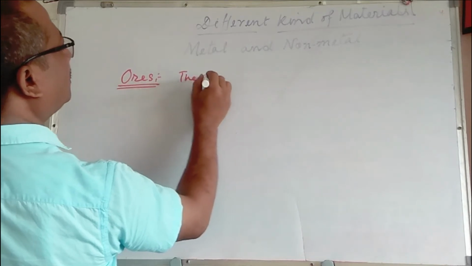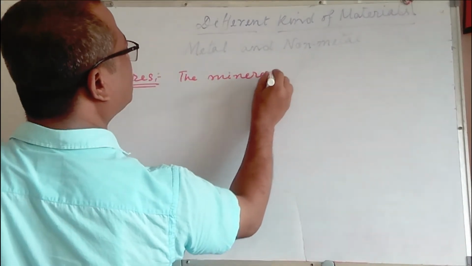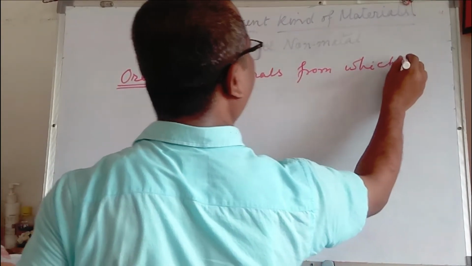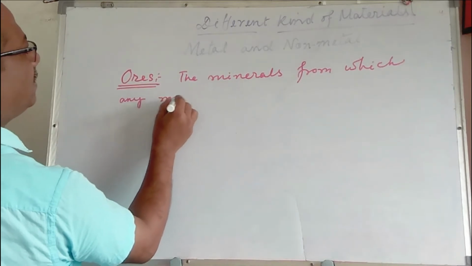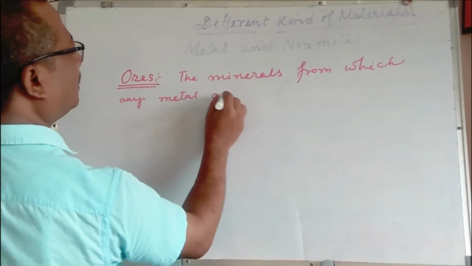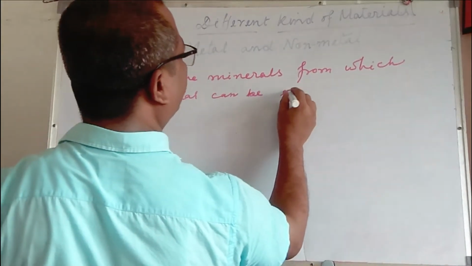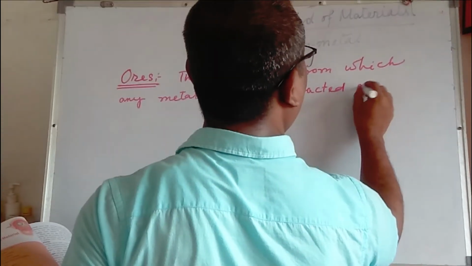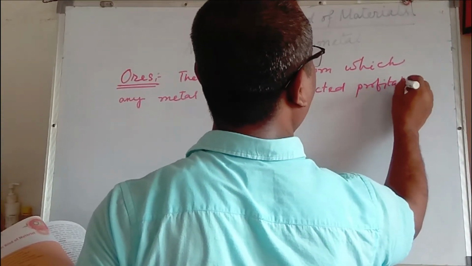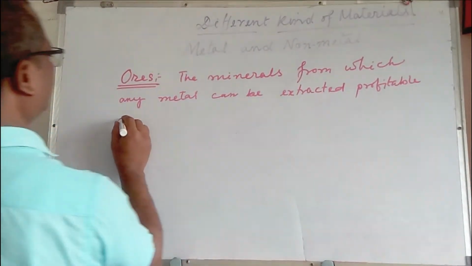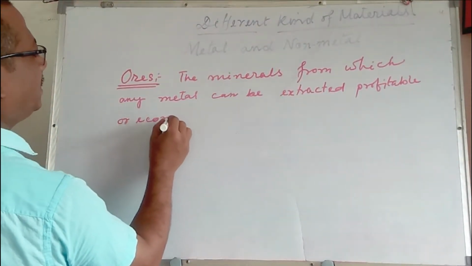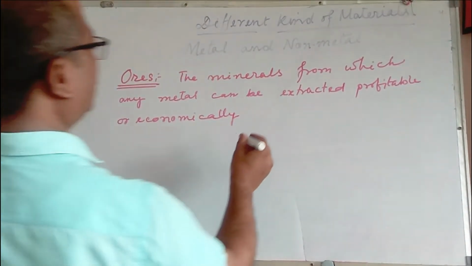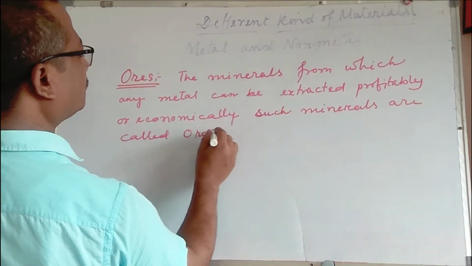The minerals from which any metal can be extracted profitably or economically. Such minerals are called ores.